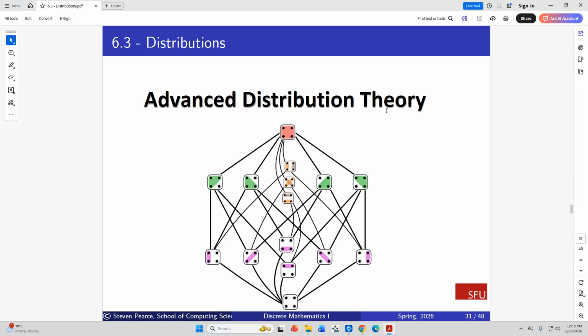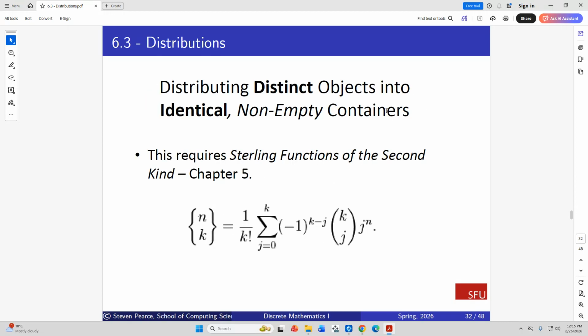Things get very complicated. Here, distributing distinct objects into identical non-empty containers. No container can be left empty. All of them have to be occupied somehow, and that requires this function. We'll derive this when we get to chapter 9, where it'll be most important in terms of counting onto functions.